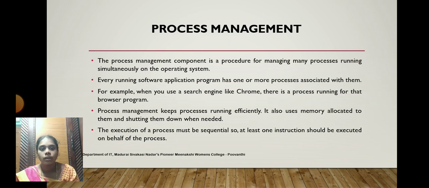Every running software application program has one or more processes associated with it. Every running program must be associated with an application software in a computer system. Without an application software, we cannot do anything on a computer. So at least one application software has to be associated with a single process, so that process will not be allocated to another process which is also in execution state.